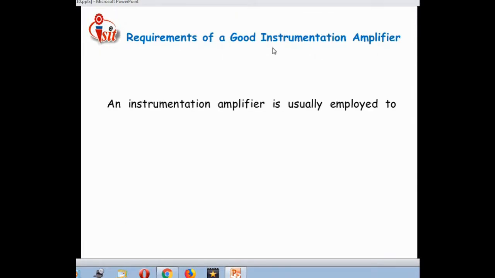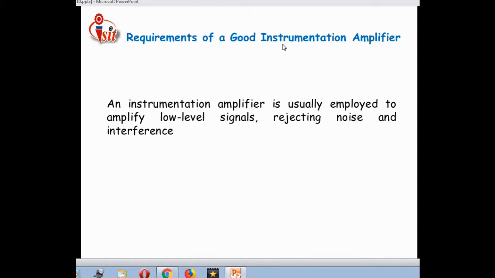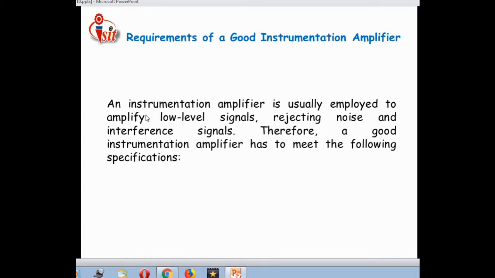Now, the requirements for a good instrumentation amplifier. What requirements are involved? An instrumentation amplifier is usually employed to amplify low level signals, rejecting noise and interference signals. Therefore, a good instrumentation amplifier has to meet the following specifications. For a good instrumentation amplifier, the following specifications are required to get the amplified output. What are these specifications?